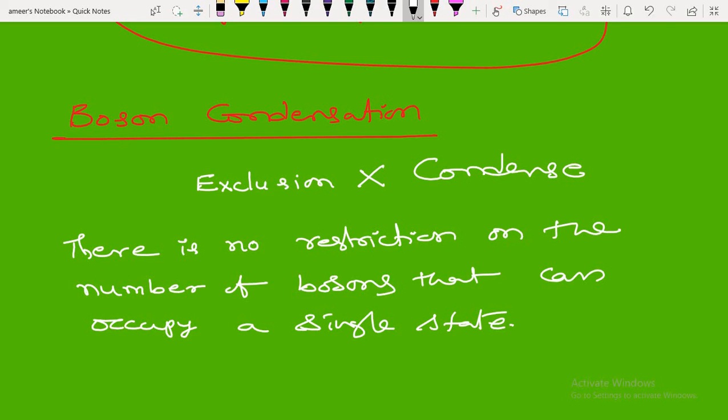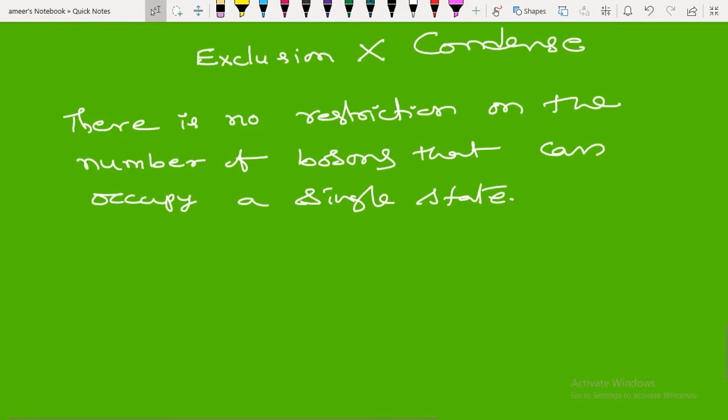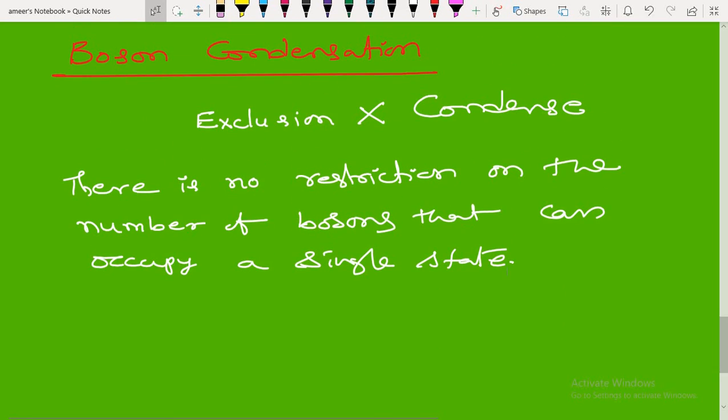So there is no restriction on the number of bosons that can occupy a single state.